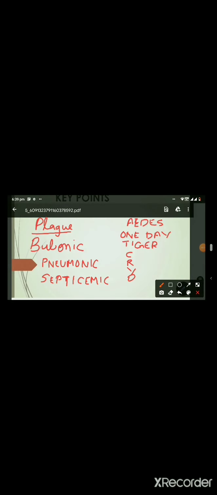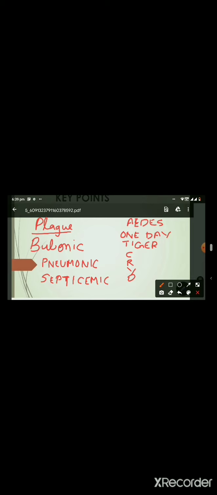Now about some important key points. First is about plague. Plague, as I have already told you, is caused by Yersinia pestis. And there are three important clinical forms of plague. They are bubonic, pneumonic, and septicemic. First about bubonic.